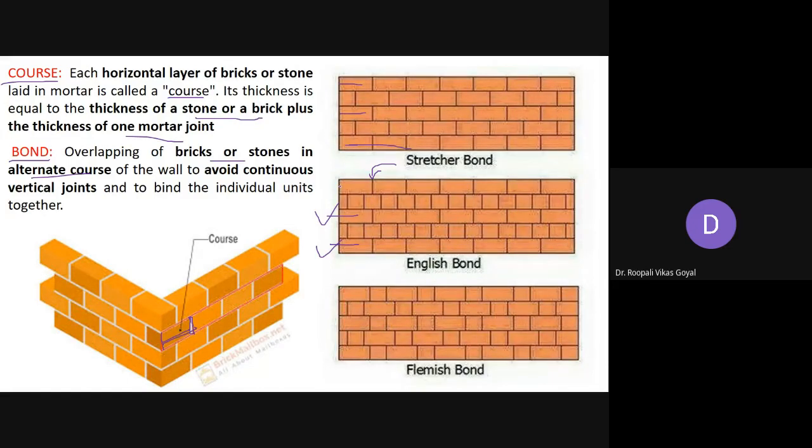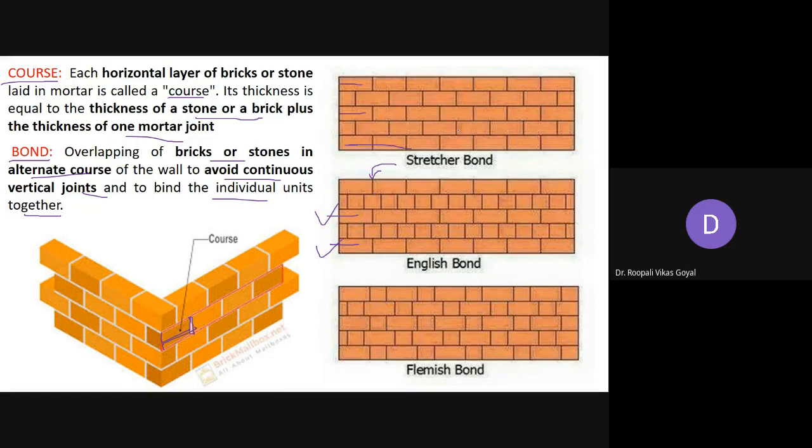So this alternate overlapping of brick or stone in the wall, to avoid the continuous vertical joint and to bind the individual units together, is called bond. You have to properly bond all the courses so that the vertical joint is not in one line. That is called bonding.